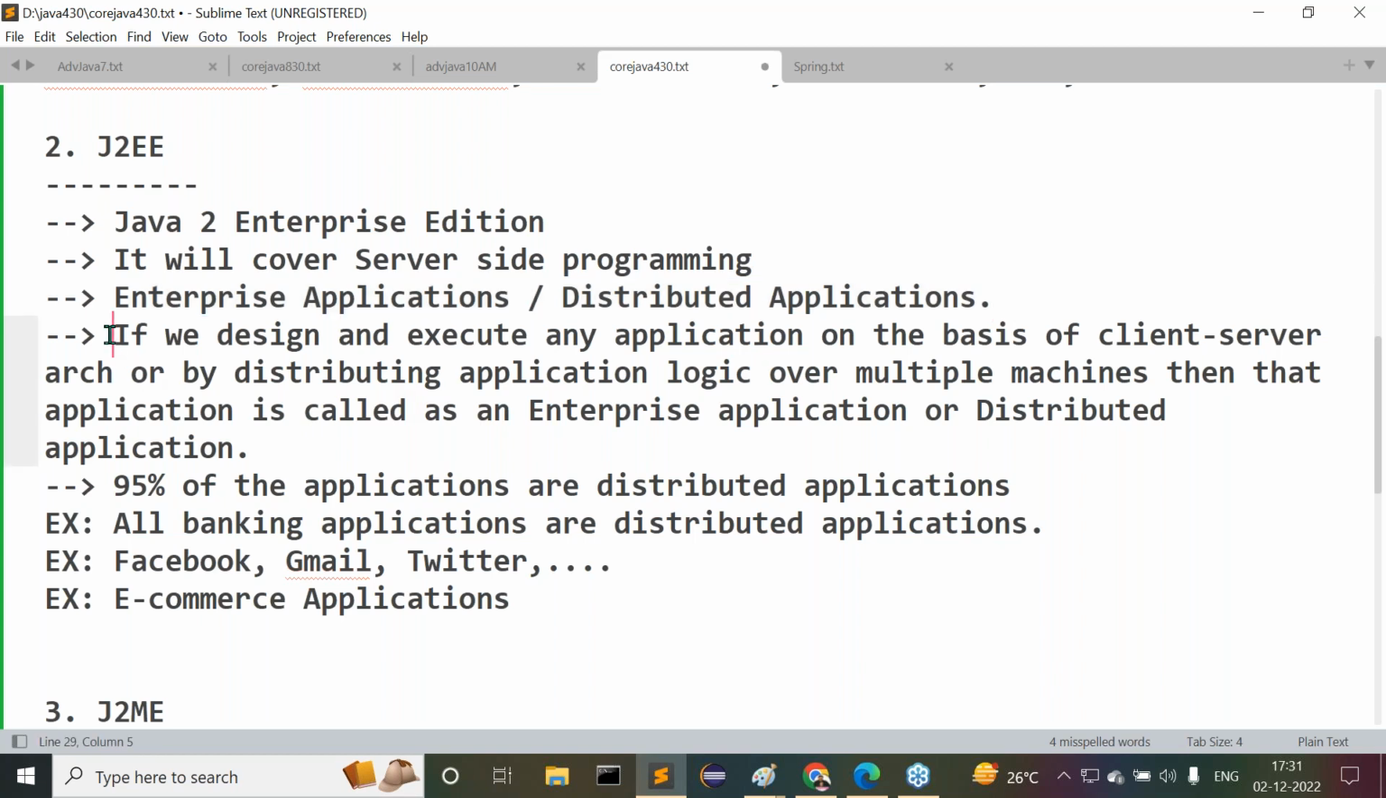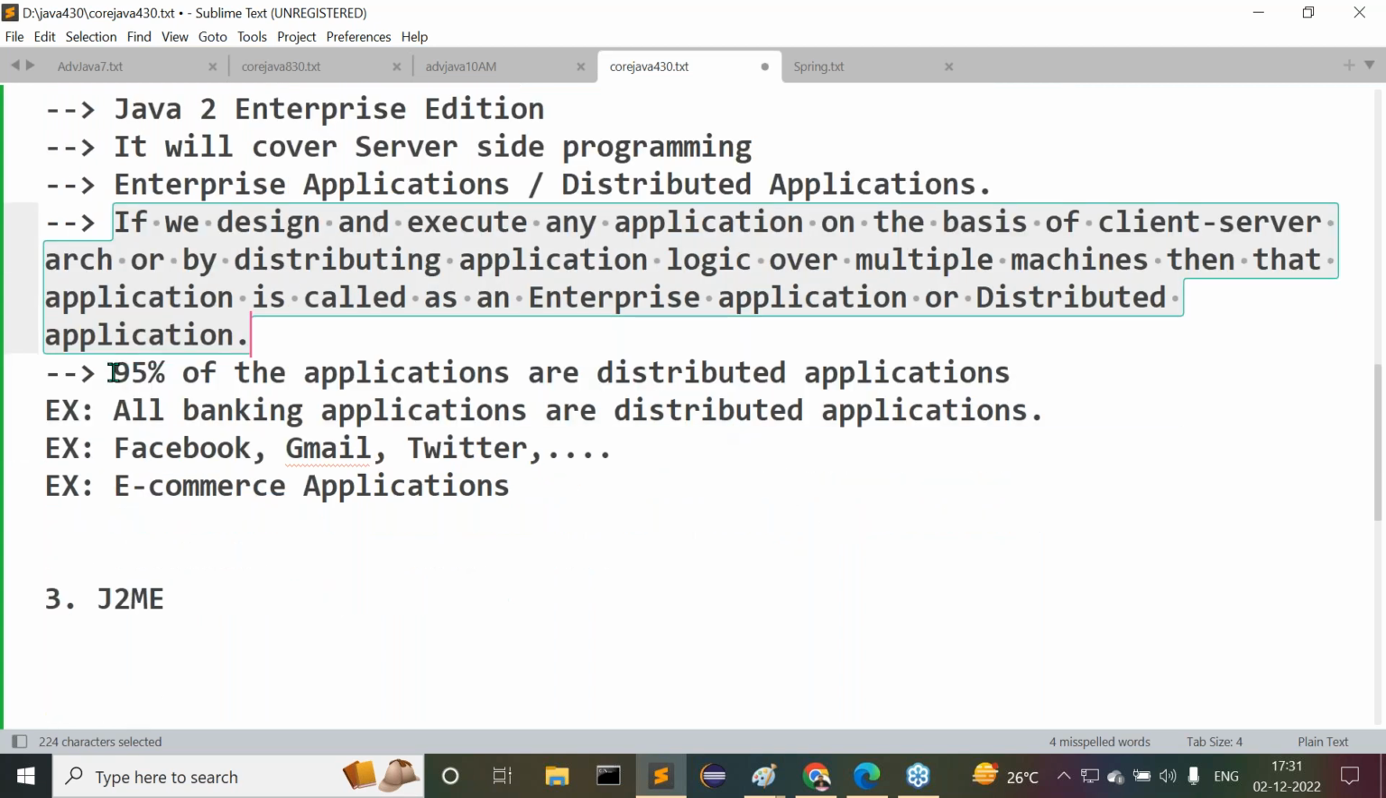What is this distributed application? If we design and execute any application on the basis of client server architecture, or by distributing application logic over multiple machines, then that application is called an enterprise application or a distributed application.